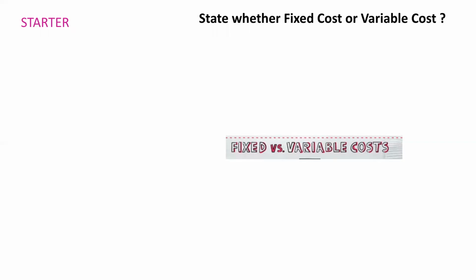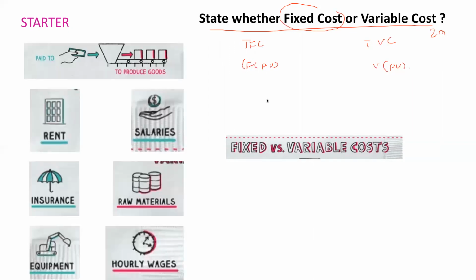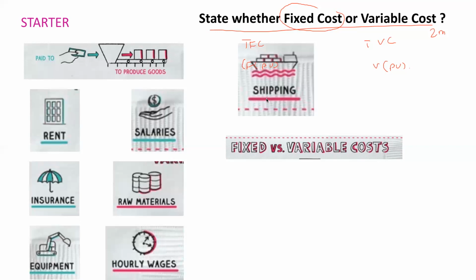You can write it yourself. I'm giving you 2 minutes to write the difference between total fixed cost and fixed cost per unit, and total variable cost and variable cost per unit. You should clearly know about this. Also, you should be able to classify all these into variable cost and fixed cost.